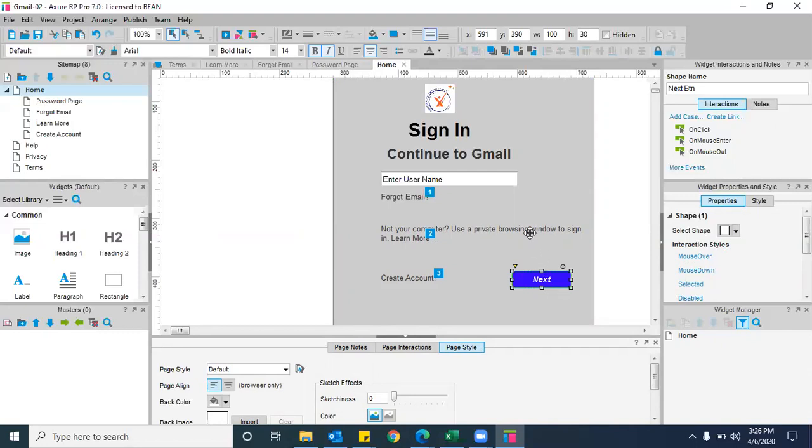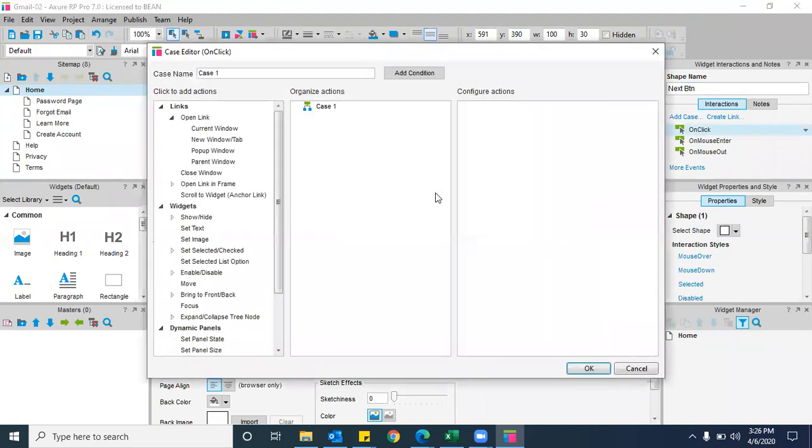Okay, and listen carefully now. I selected the next button. Again, I'll go with the same add case on click option. Whenever you are keeping the on click or anything, try to check with the shape names, whether it is entered or not. If it is okay, then you can click on it. So far, straight away, we are applying some new windows or current window tabs, right or wrong? Now we need to apply conditions.